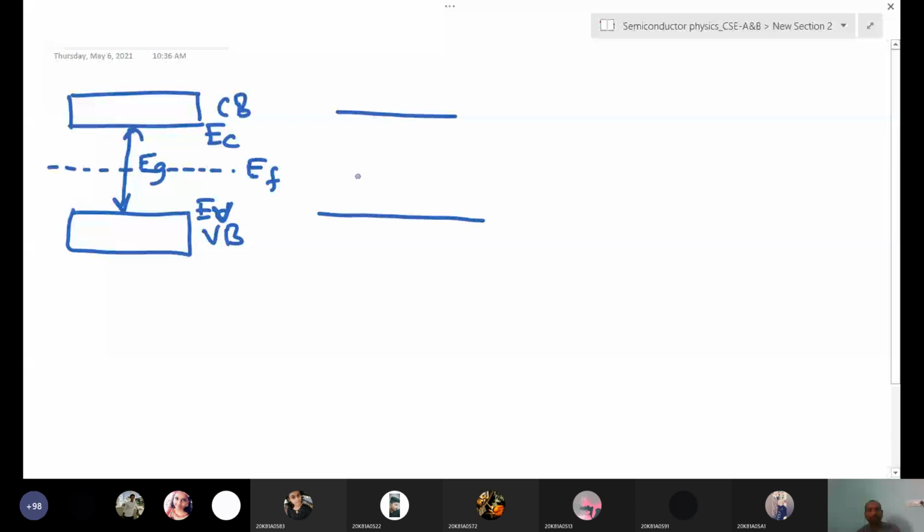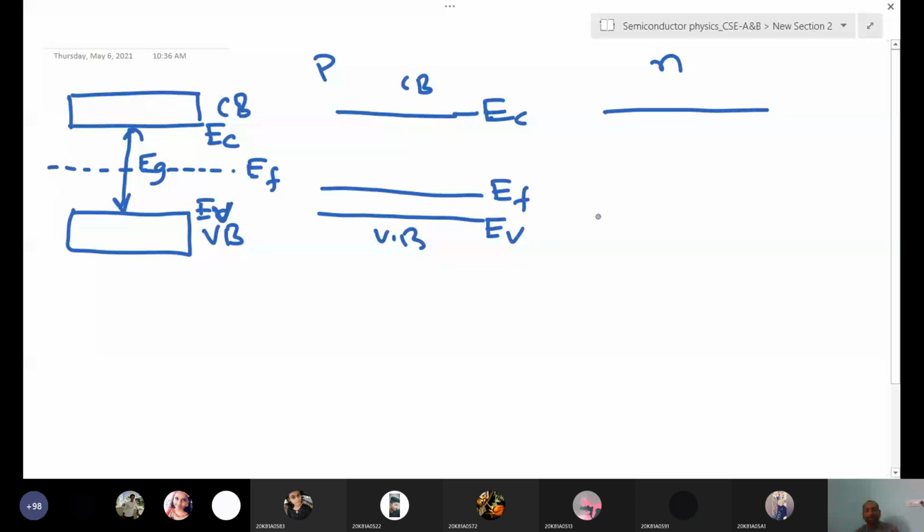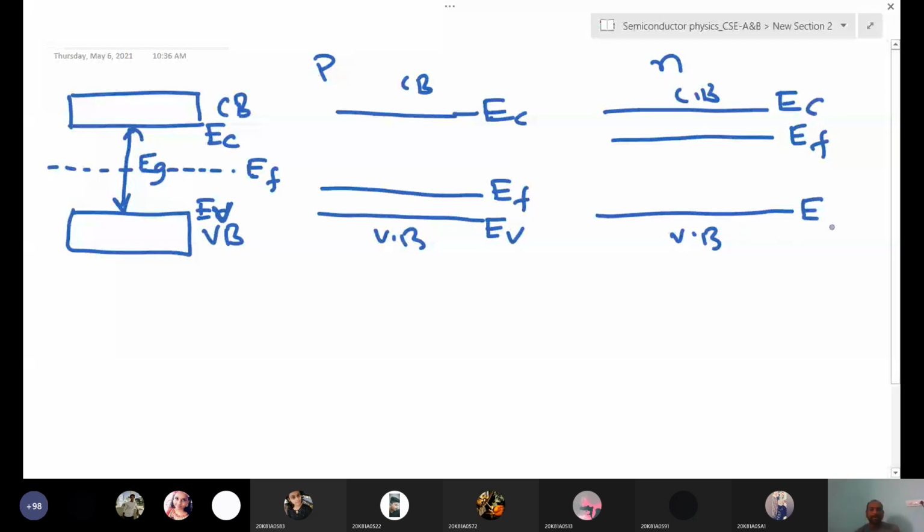If you take a p-type semiconductor, the Fermi level is close to the valence band. This is EF, this is EV and this is EC. If you take an n-type semiconductor, the Fermi level is close to the conduction band. This is the conduction band, this is the valence band, and this is the Fermi level. EC is the minimum energy in the conduction band, and EV is the maximum energy in the valence band. This is intrinsic, p-type, n-type.